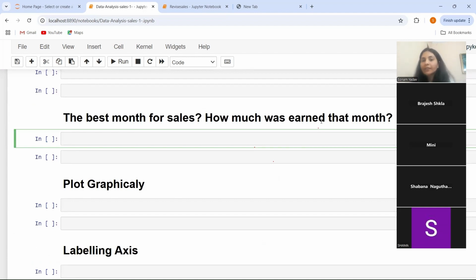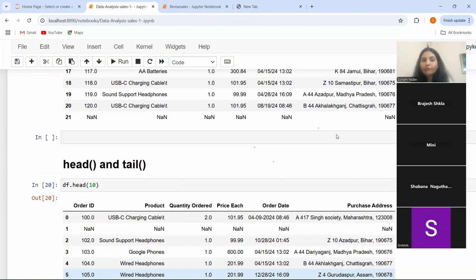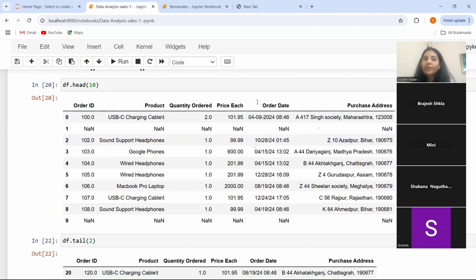And how much was earned that month? For that, we have to take the total sales for each month. For total sales, we have to multiply the quantity ordered with the column of price of each. So now we are going to add one column, the month column, and after this we are going to add another column, the sales column. For the sales column, we have to multiply 2 columns, the quantity ordered and the price of each.